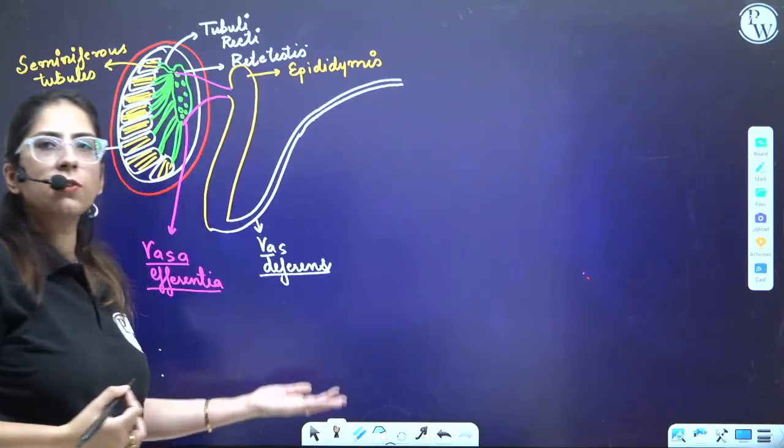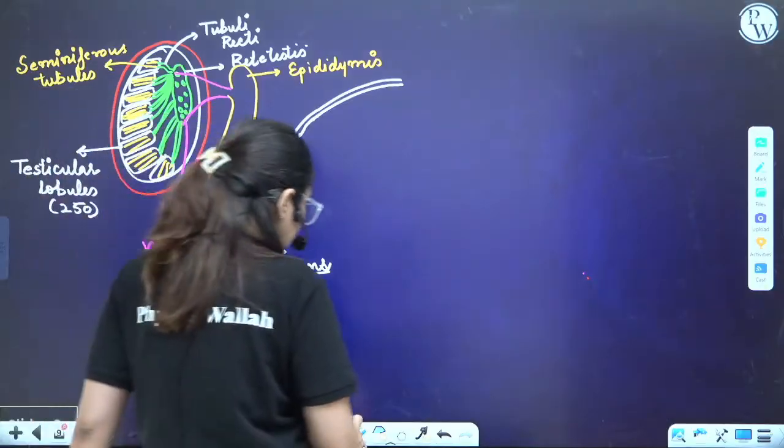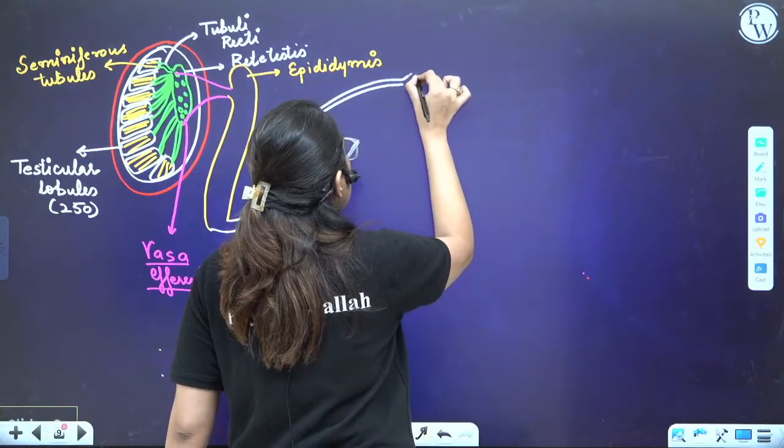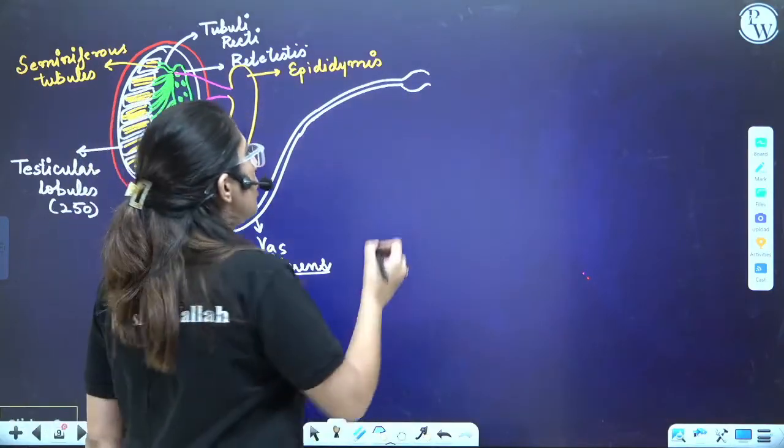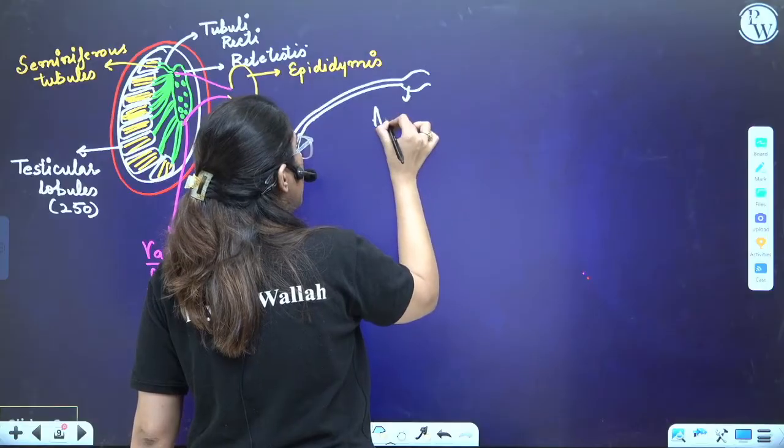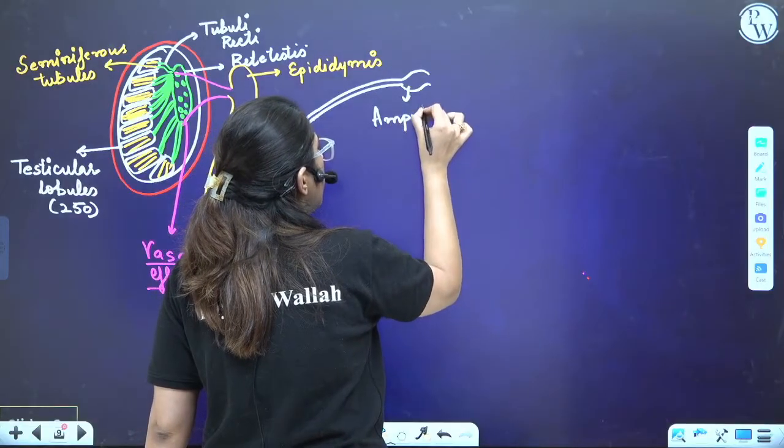Now vas deferens will go up, and ultimately here it will form an ampulla-like structure. Right? It will form an ampulla-like structure. So what do we call this? Ampulla only. Ampulla.